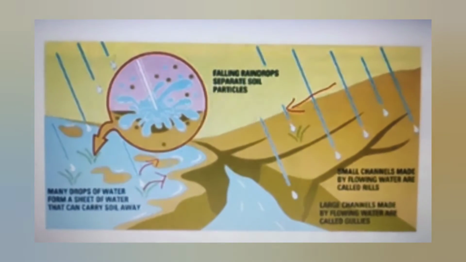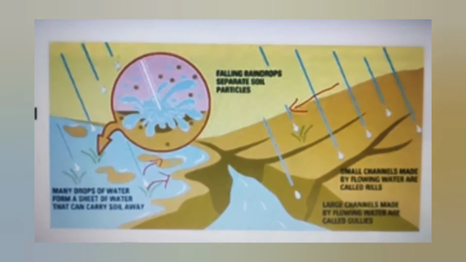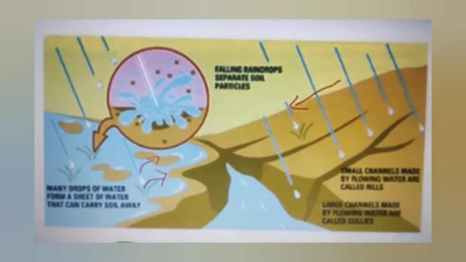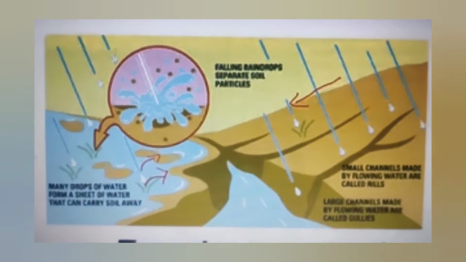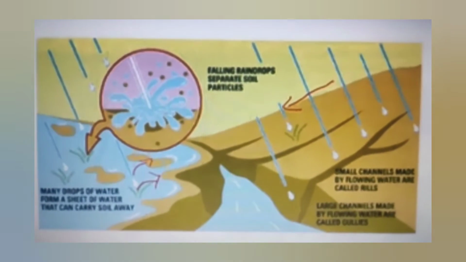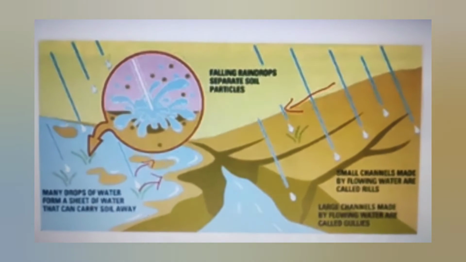Obviously, there are slopes in the hilly region. That's why the chances of soil erosion are greater in the hilly region as compared to the plains. At plains, the flow of rivers slows down and deposits soil.